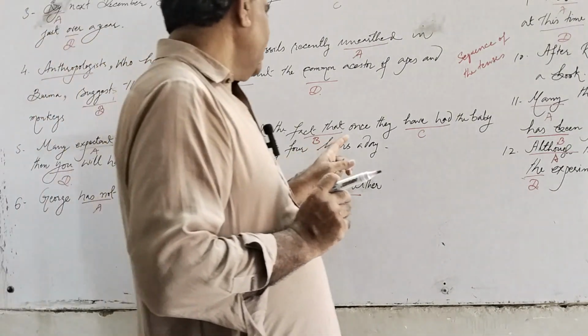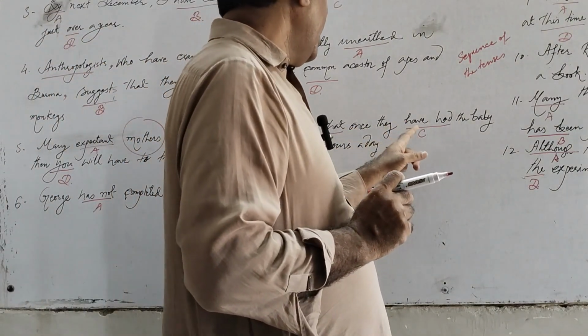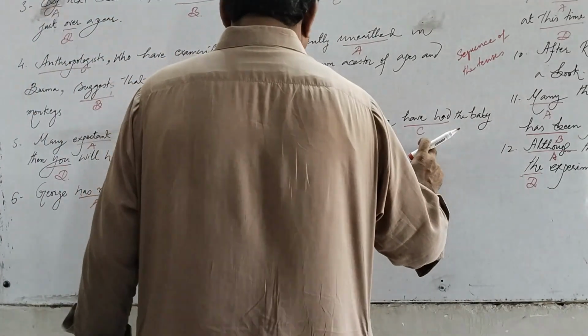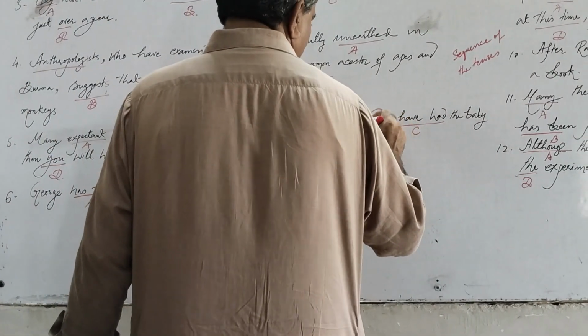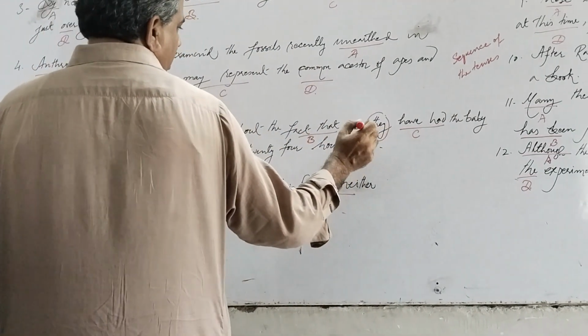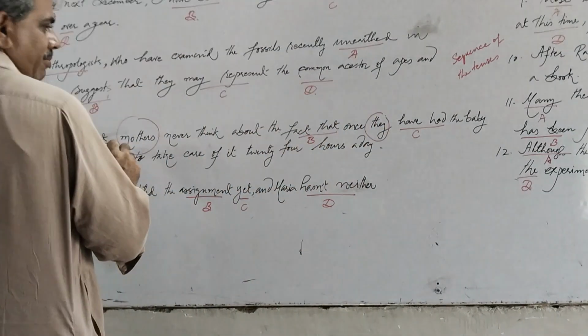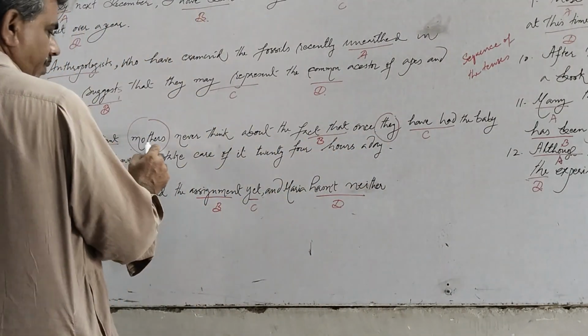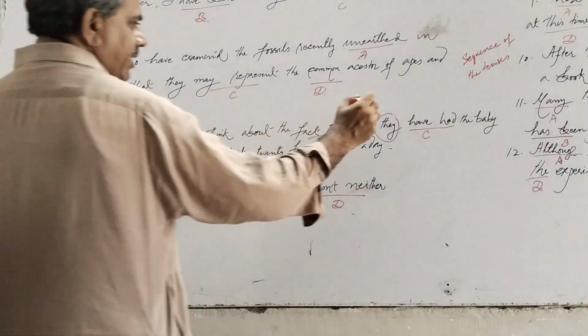In the second clause, that once they have had the baby, the pronoun they has come in place of mothers. It matches its noun, so it is correct.